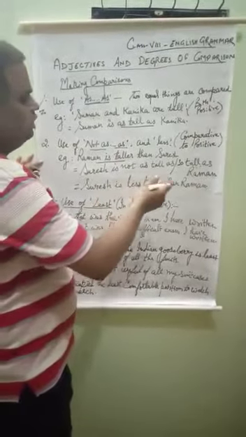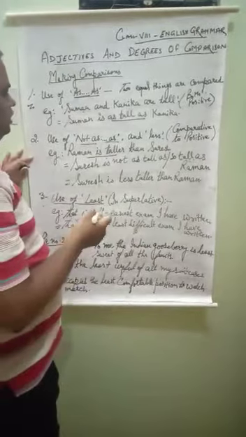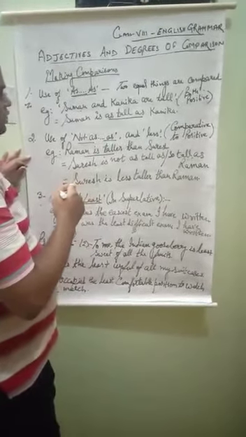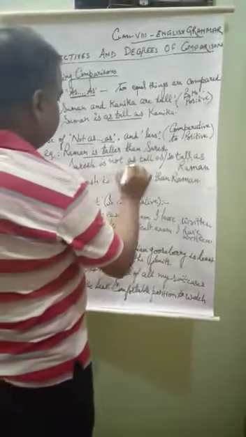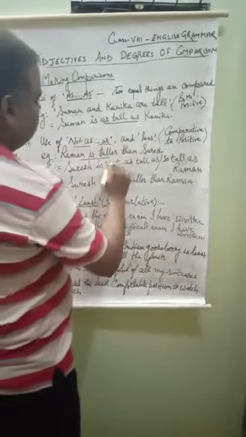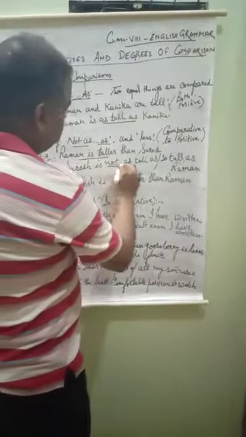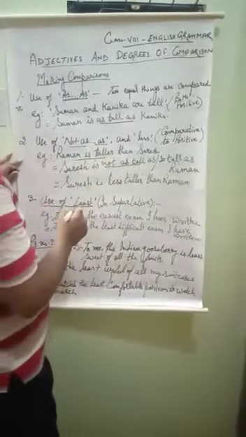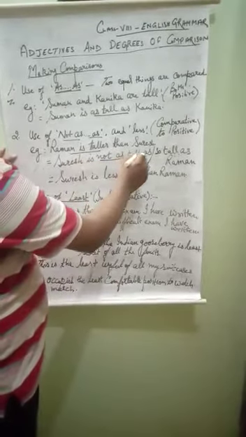So coming from comparative to positive, Raman is more tall, so we will say Suresh is not as tall as Raman. Suresh is not equal to the taller one.